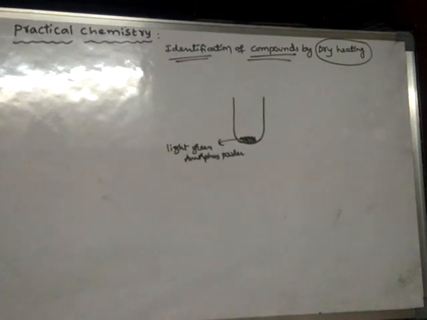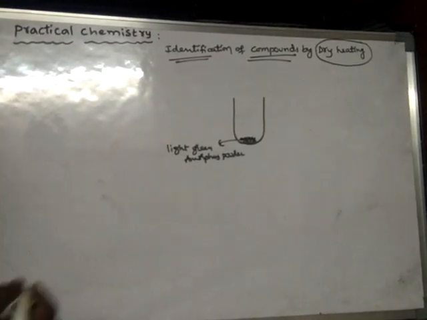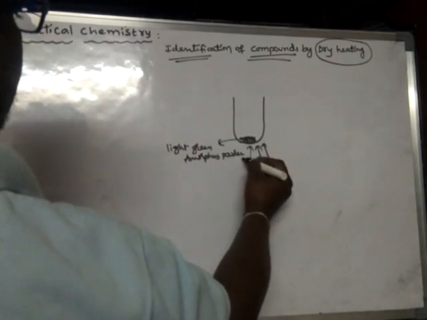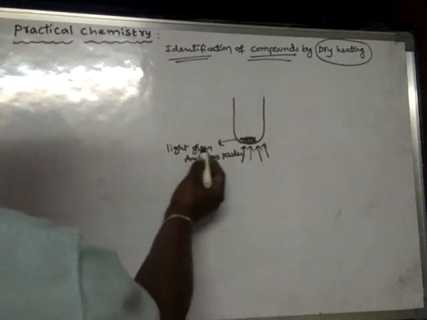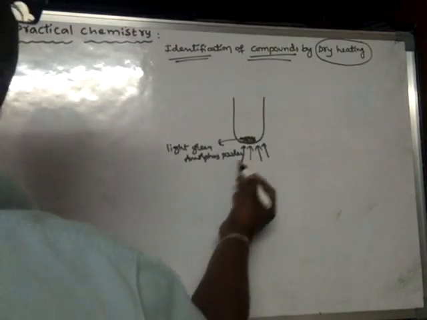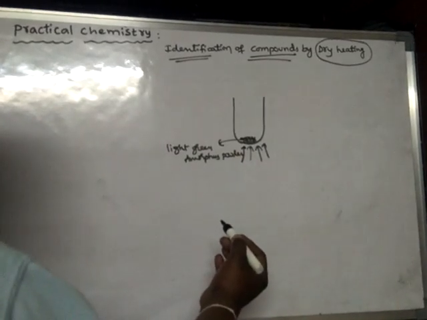So we take a light green amorphous powder and start heating it strongly. Upon strongly heating this powder, what happens?